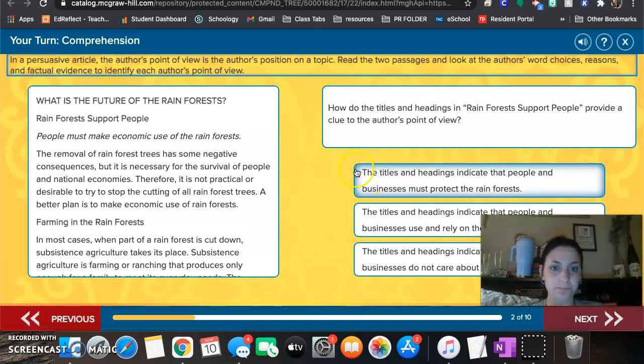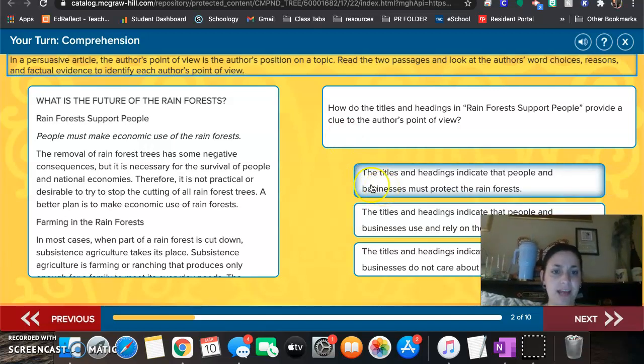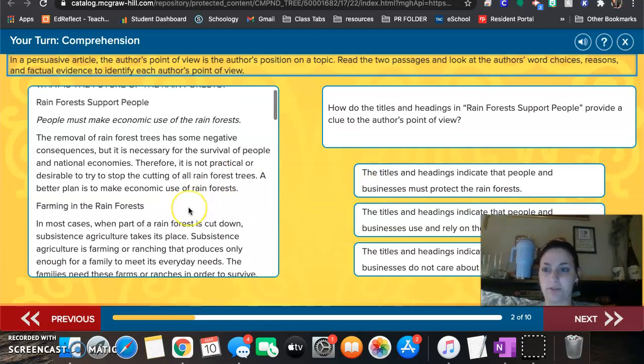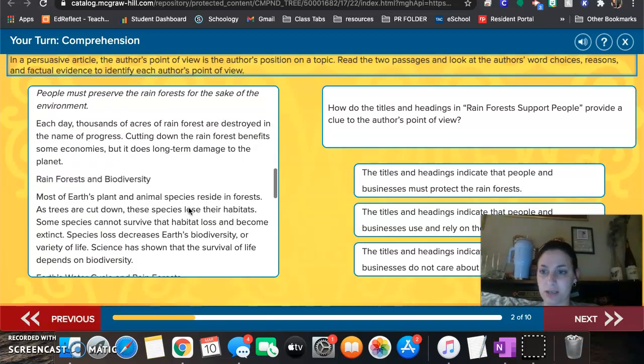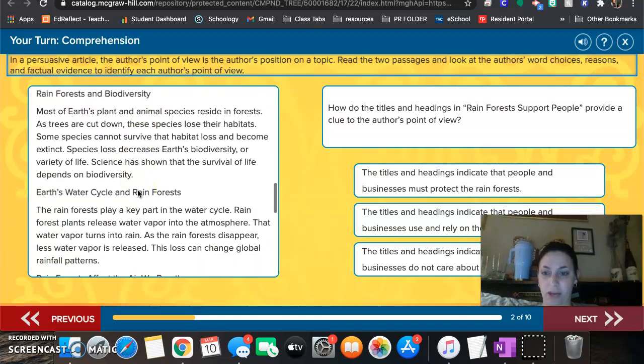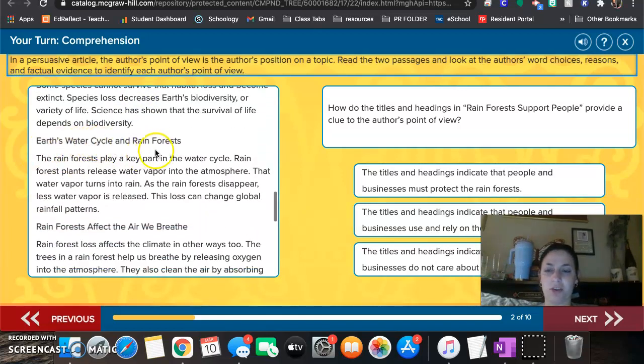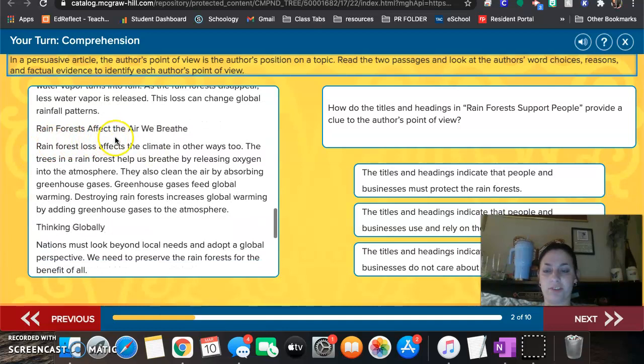All right, next one. How do the titles and headings in rainforests support people provide a clue to the author's point of view? So remember, this is a text feature, so we have to figure out how it helps us. What do these subtitles do? So number 1, the titles and headings indicate that people and businesses must protect the rainforest. Let's see if that's what they say. Rainforest and biodiversity, Earth's water cycle and rainforests. Rainforests affect the air we breathe, thinking globally.